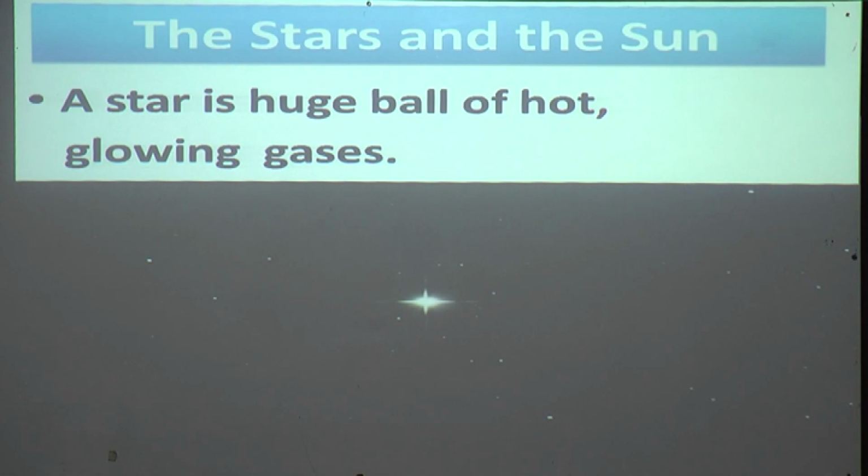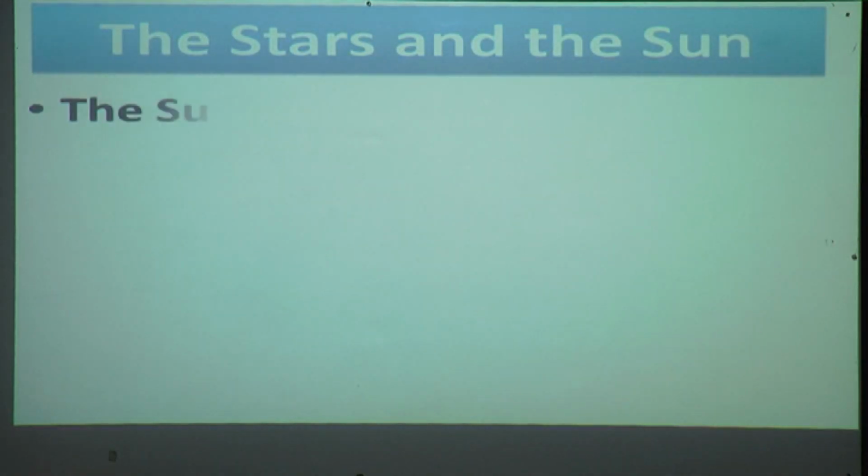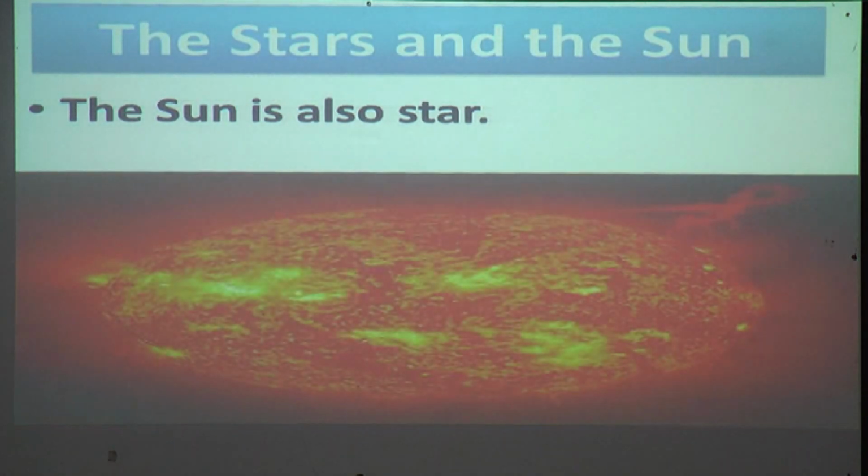They are made up of glowing gases and are very hot. The sun is also a star. Yes, it is also made up of glowing gases. So we can say the sun is a star.